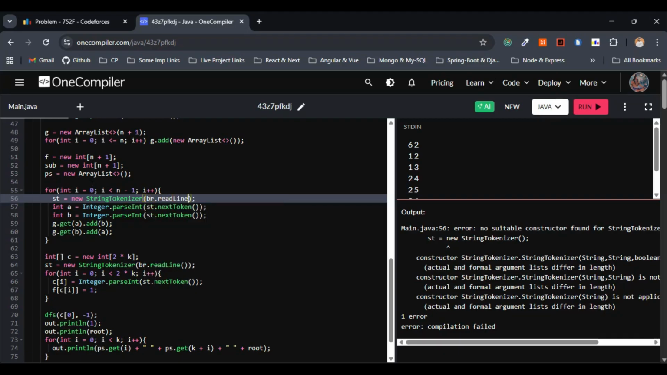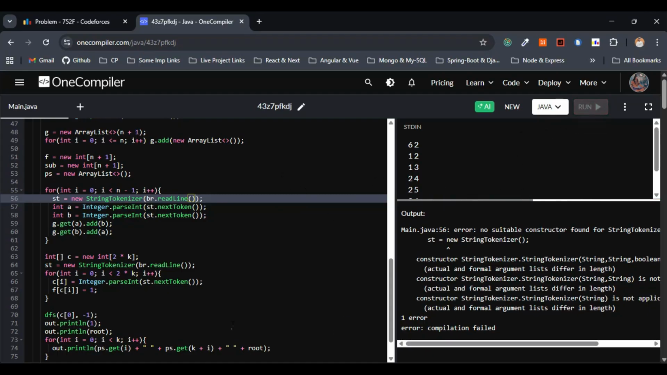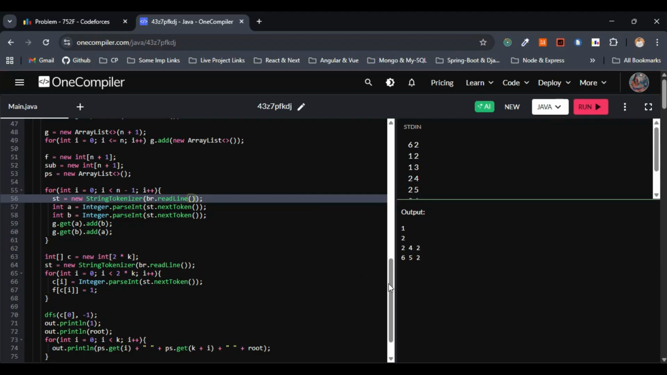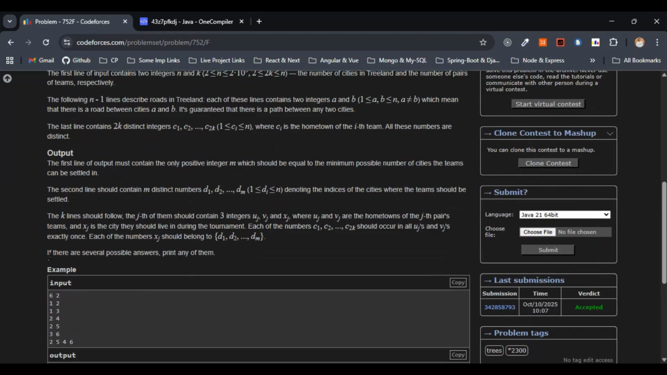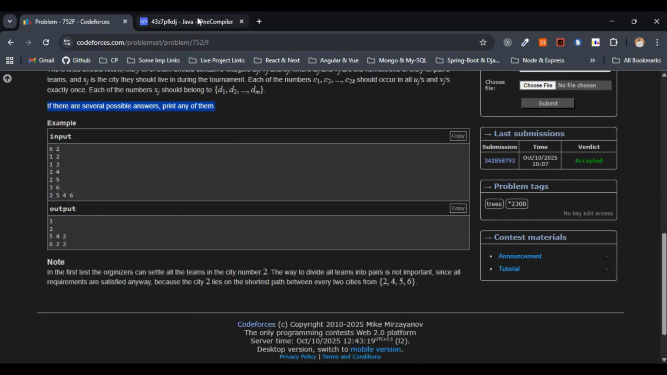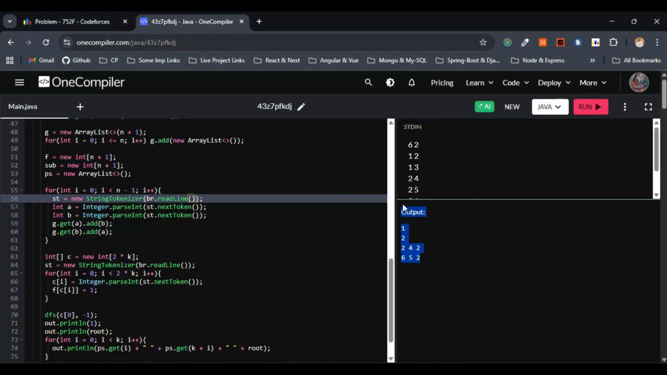We are making use of the BufferedReader, right? Did I go with the StringTokenizer.nextToken? Yeah, that was wrong actually. Sorry. Yeah, now we are getting the output 12242 as well as 652, right? This is also correct actually. We can have multiple outputs. All we need to print, they have strictly given here, right? If there are several possible answers, print any of them. So this is one of the valid outputs as well.